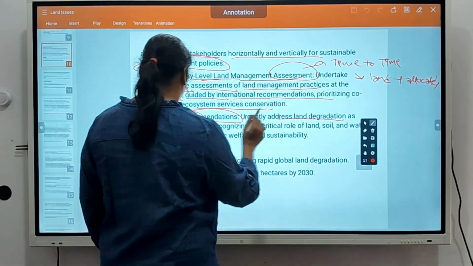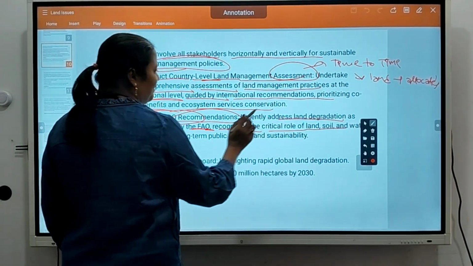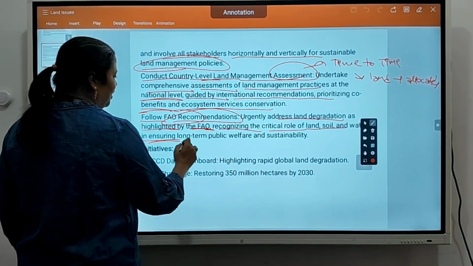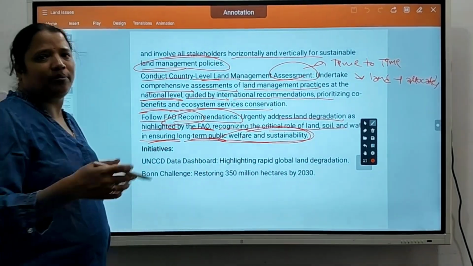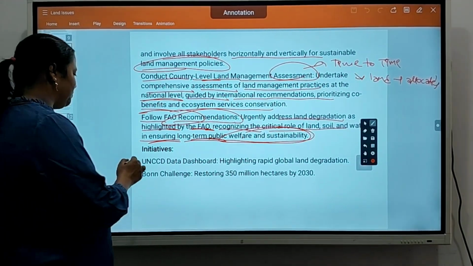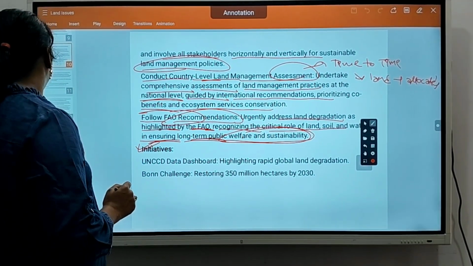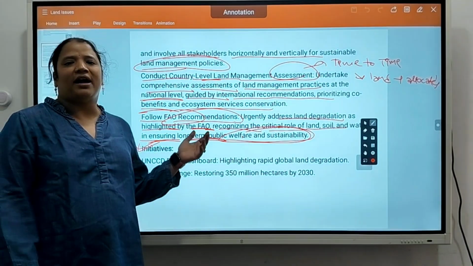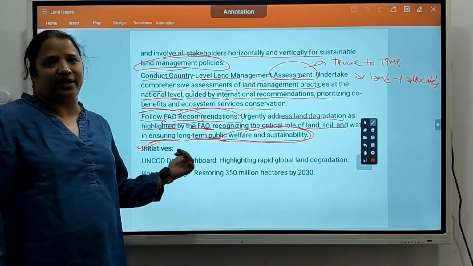Urgently address land degradation as highlighted by FAO. Recognize the critical role of land, soil, water in ensuring long-term public welfare and sustainability. So that there will be long-term public welfare and sustainability. So what are the initiatives taken by the government to ensure all this? What are the initiatives till now the government took to stop land degradation?